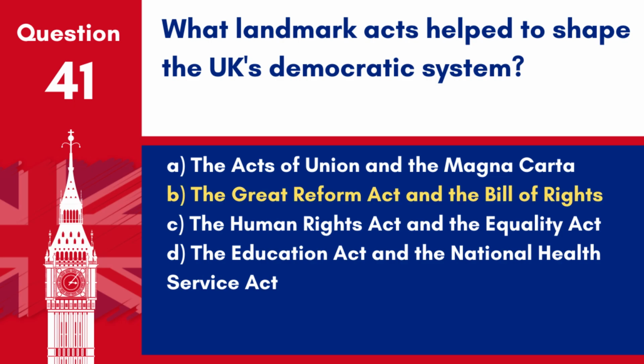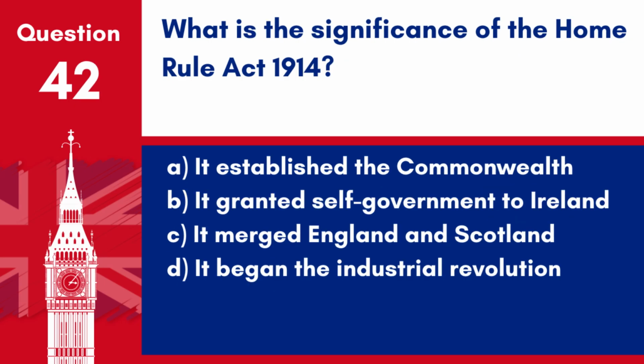Answer. B. The Great Reform Act and the Bill of Rights. These acts were pivotal in shaping the UK's democratic system by expanding voting rights and limiting the powers of the monarch. Question 42. What is the significance of the Home Rule Act 1914?